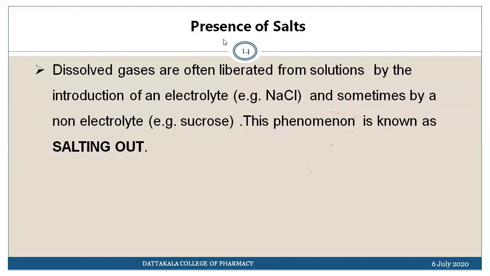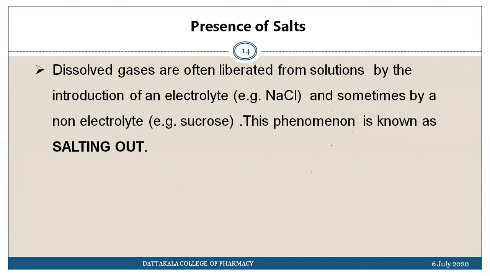Next is: dissolved gases are often liberated from the solution by the introduction of electrolytes, and sometimes by non-electrolytes.